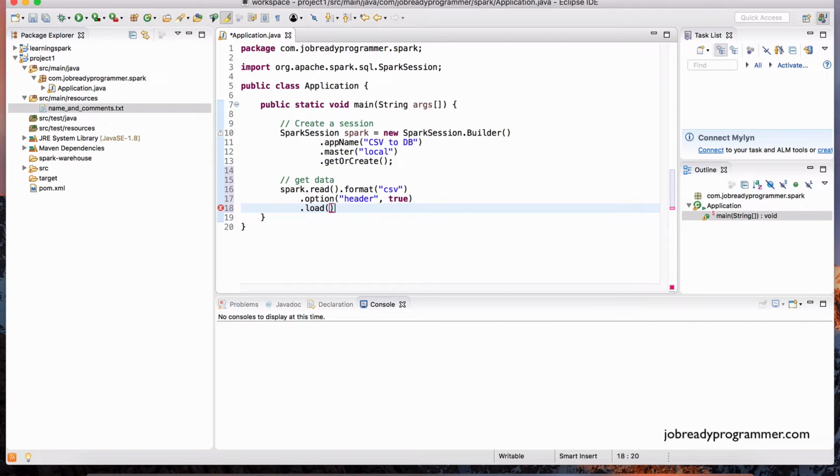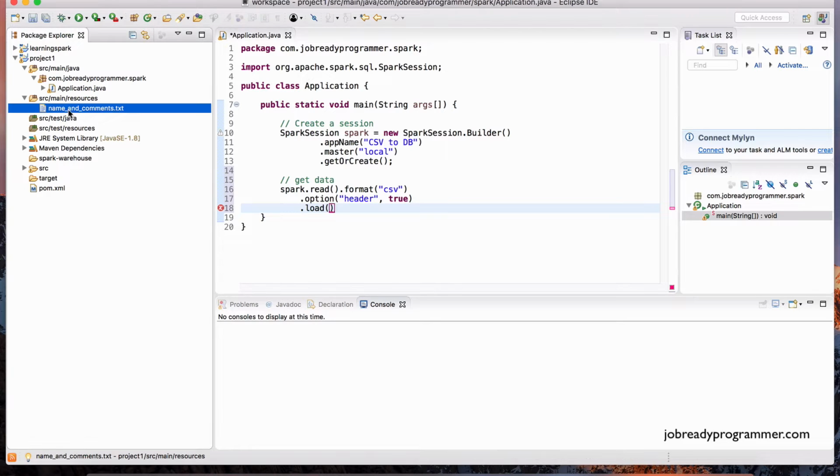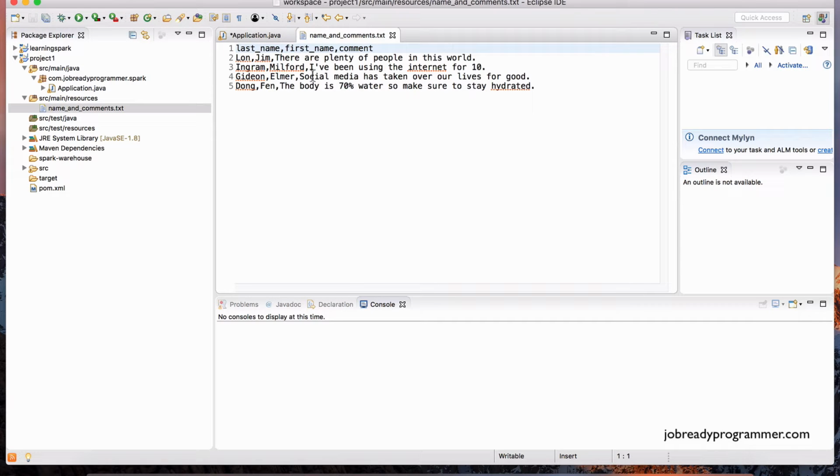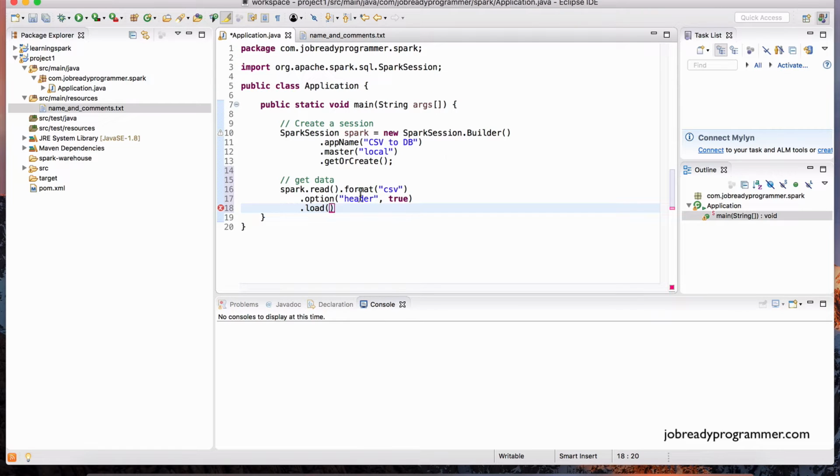And then here is where we specify where the file is. So the file in our case is right here. Name and comments is what it's called. It's in the source main resources folder. If you open it up, notice it's just a basic comma separated values file. We've got a last name, first name, and comment. Okay, so this file does in fact have headers. So that is why we chose headers to be true. All right. And so where's this file? We specify the full path here, src/main/resources/name_and_comments.txt is the file name.